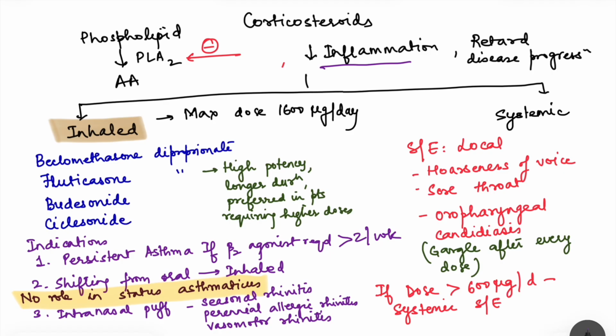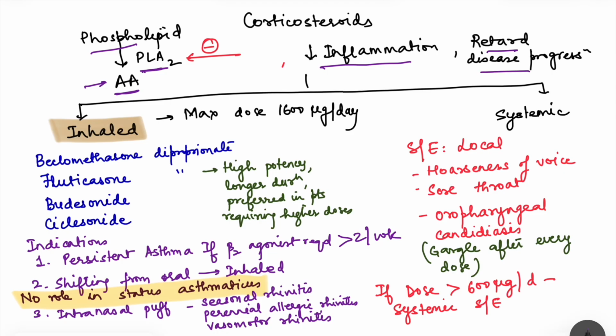But fundamental physiology is that they decrease eosinophil recruitment, and the conversion of phospholipid to arachidonic acid is by an enzyme, phospholipase A2. And the mediators which we have seen, the leukotrienes, are synthesized by the action of 5-lipoxygenase on this arachidonic acid. So if we block this enzyme phospholipase A2, then arachidonic acid will not form, and hence the mediators are also not going to form. So corticosteroids block this enzyme as well, and they retard the disease progression.